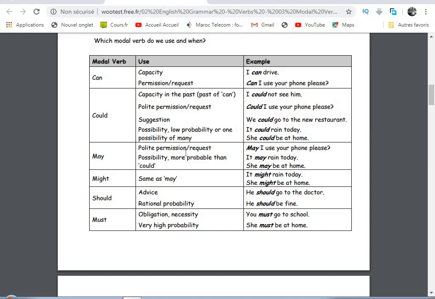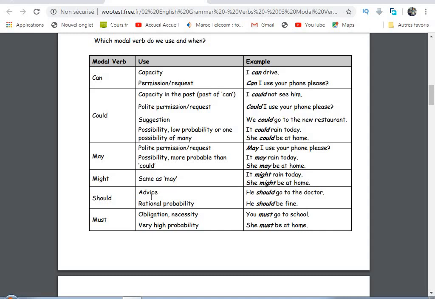May, polite permission or request. May I, the same as can I do. Yes, may I do this or that. Possibility, it may rain. But with may, it's more probable than could. Might. Same as may, it might rain today, it's a possibility. She might be at home, it's a possibility of many.